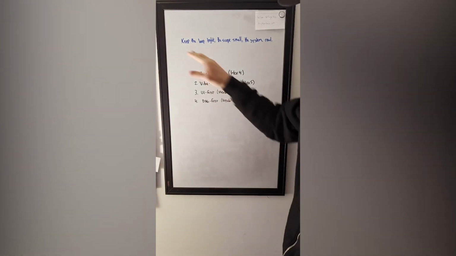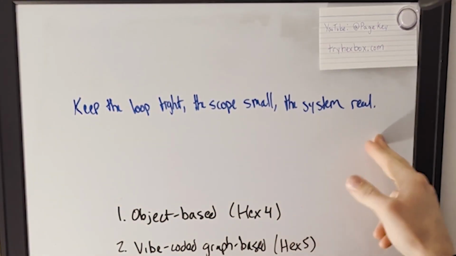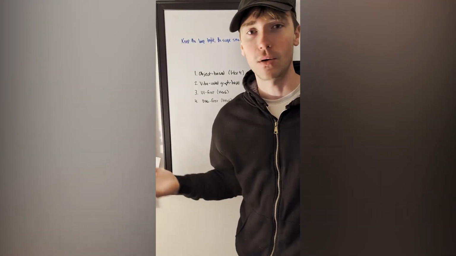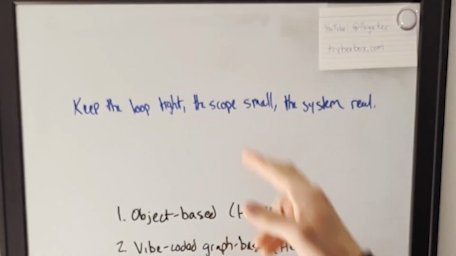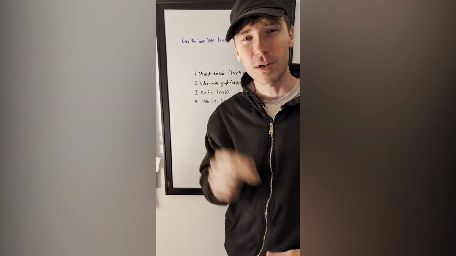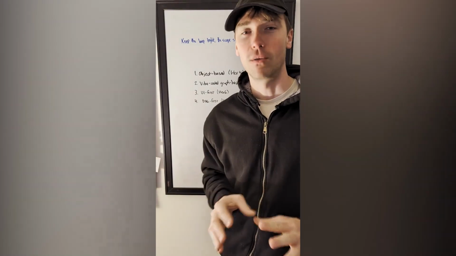Couple things. I'm trying to remind myself to keep the loop tight, the scope small, the system real. What is the loop? The feedback loop. I need to not get lost in the sauce, which I totally did this week. We'll talk about that. And the scope small, we need to be biting off tiny little chunks because the problem that we're trying to solve here is quite large. Keep the system real, keep something that we're actually running on the hardware.